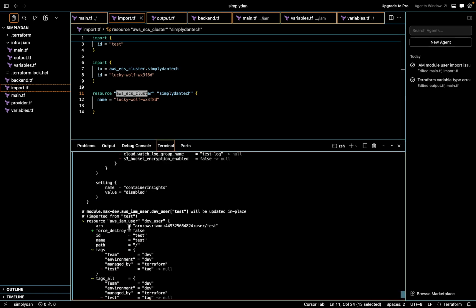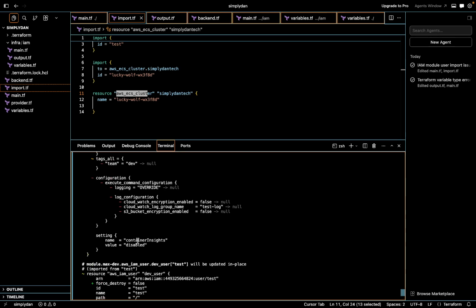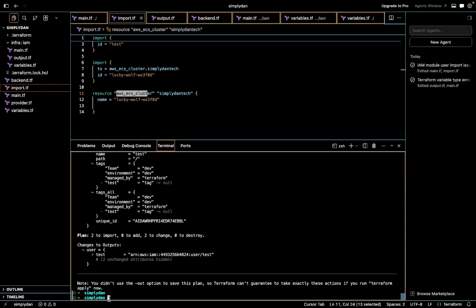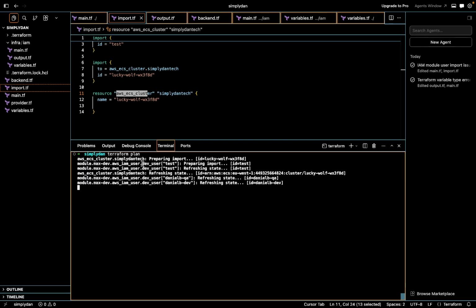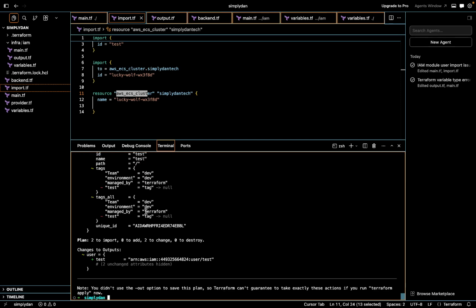Oh, it's done it. Right, let me clear the screen and let's do it again. So terraform plan. Didn't see the plan properly. Okay, right. So we have this.